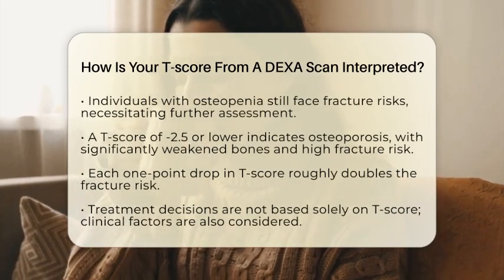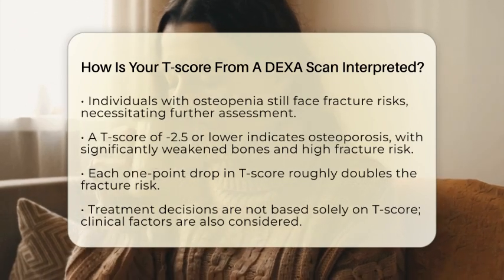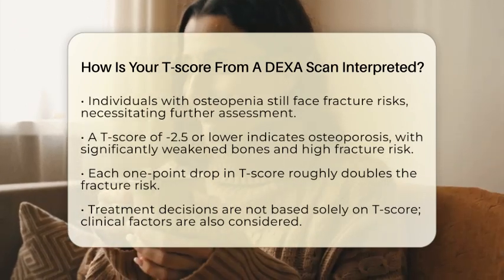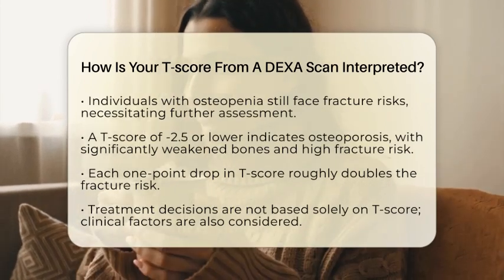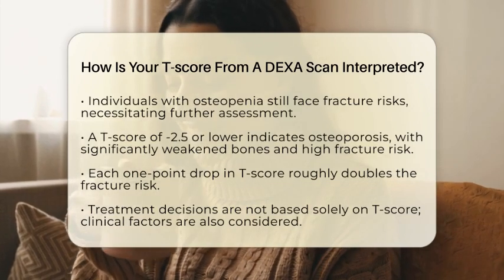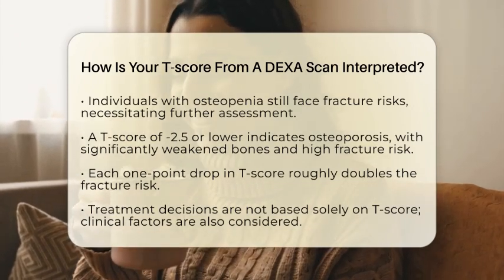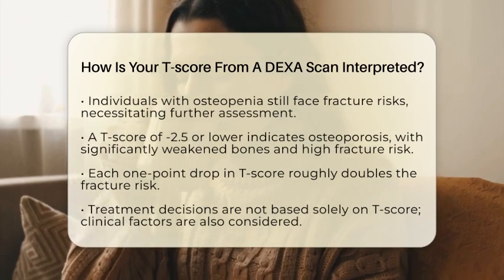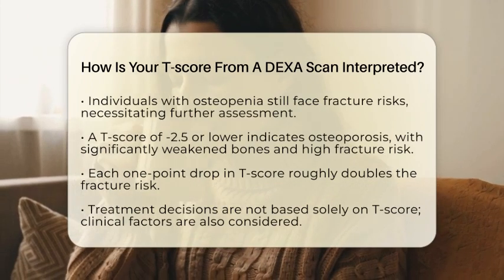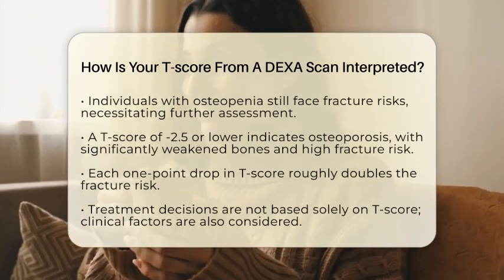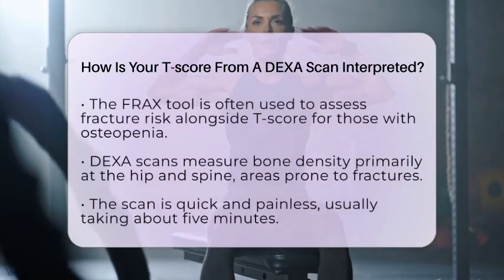Even though osteopenia is less severe, individuals in this range still face a risk of fractures, so it is essential to assess fracture risk further. If your T-score is -2.5 or lower, this indicates osteoporosis. In this condition, bones are significantly weakened, leading to a high risk of fractures. It is important to note that the lower your T-score, the greater your risk of fractures becomes. For instance, each 1-point drop in T-score roughly doubles your fracture risk.